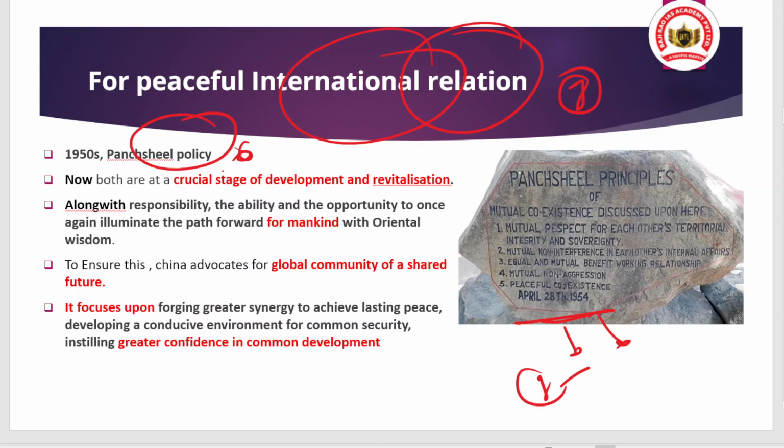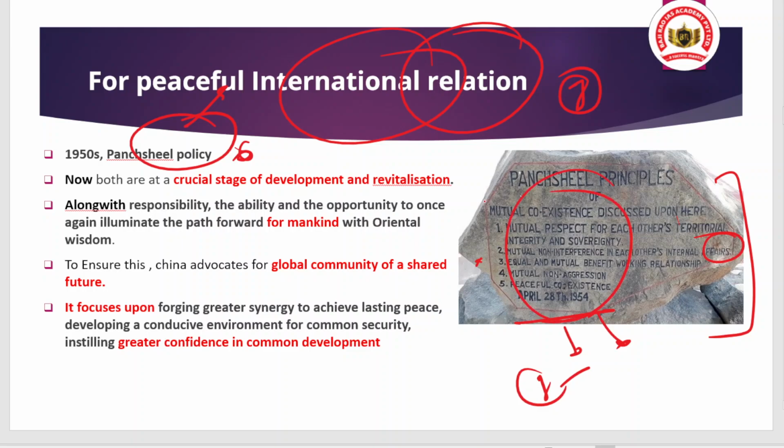The Panchsheel policy is based on five principles, because panch means five. They talk about mutual respect for each other's territorial integrity and sovereignty. The second point talks about mutual non-interference in each other's internal affairs. Remember all these keywords, and they can be utilized for mains answer writing. The third point talks about equal and mutually beneficial working relations, the fourth point talks about mutual non-aggression, and the fifth point talks about peaceful coexistence.